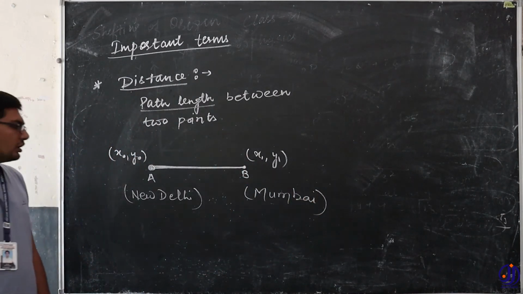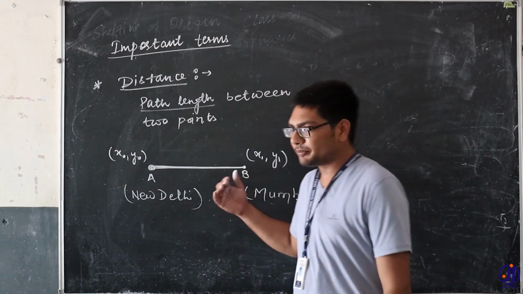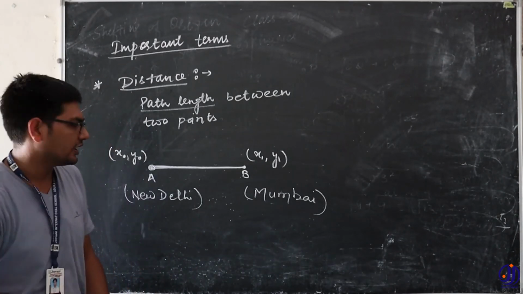When you are traveling from New Delhi to Mumbai, you are not going by a straight road only. There are certain turns that we need to take.